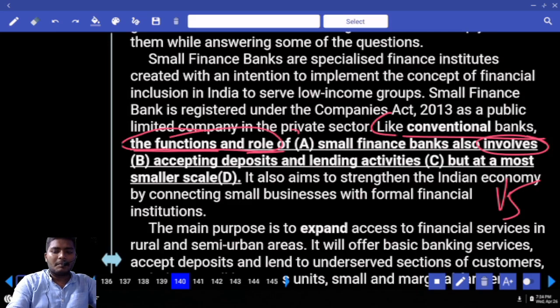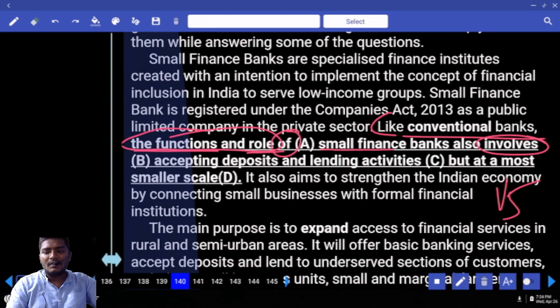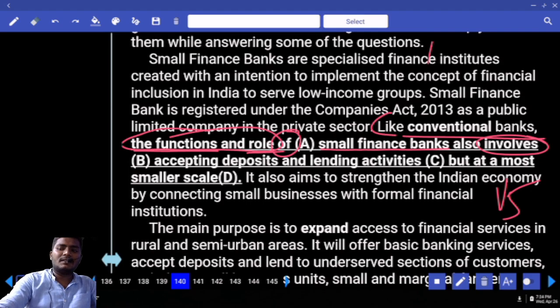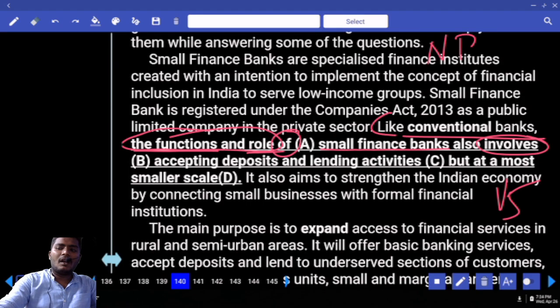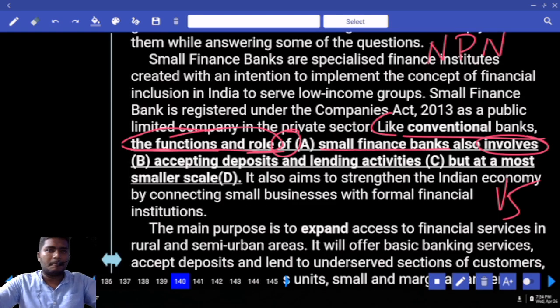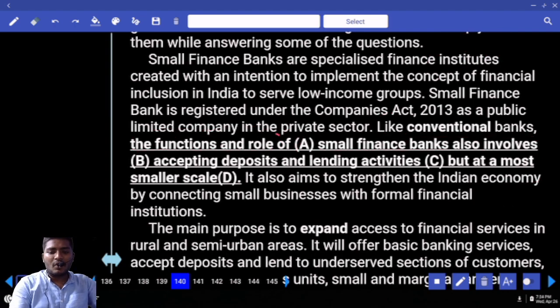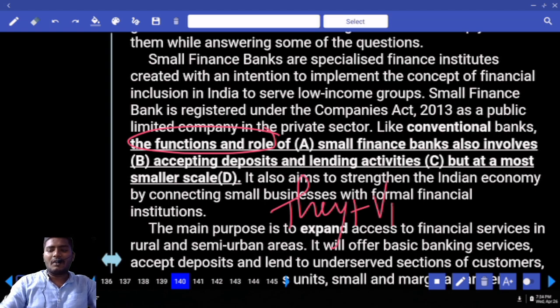If you don't remember, you should focus on the word of. After of, again, what is given here? Small finance banks. That means it is the combination of noun, preposition, noun, NPN. Now, the verb should agree with the first noun. What is the first noun combination we have here? The functions and role. That means singular or plural? Plural. Plural in the sense your subject is a they. They plus V1 or V5?